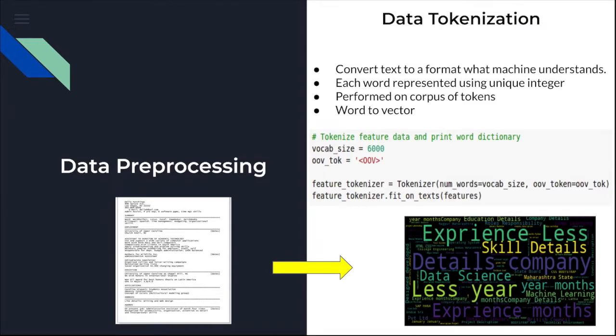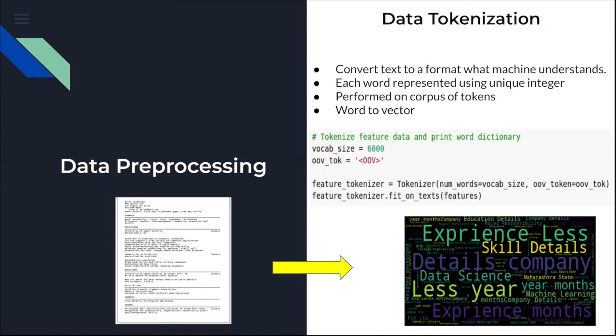So this is done with a word to vector library under the hood of tokenizer. And for that, we have to define a hyperparameter called vocabulary size, which is taken as 6,000 in this case. So what it does is it actually takes the top 6,000 words of the vocabulary and compares those words with the words in the dataset. And if those words are not present in the vocabulary, then they are considered OOV, in other words, out of vocabulary words.